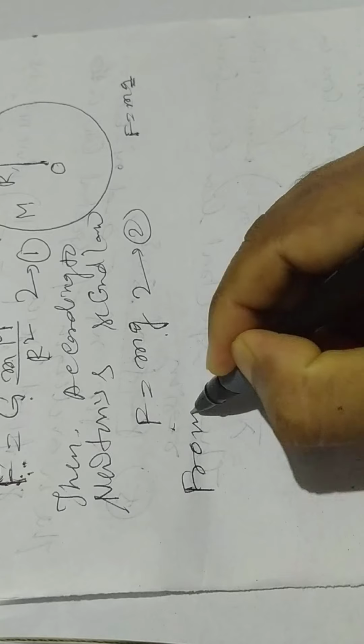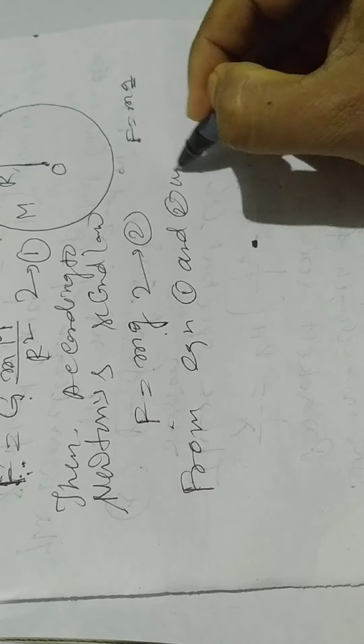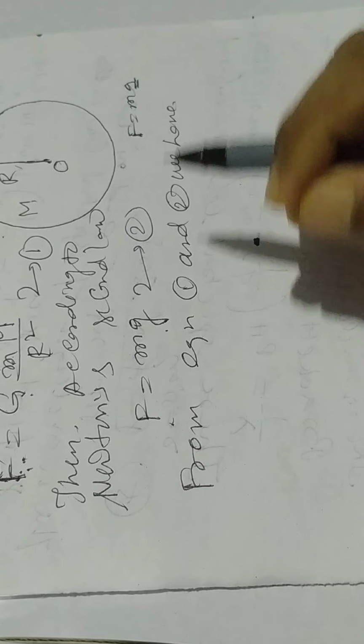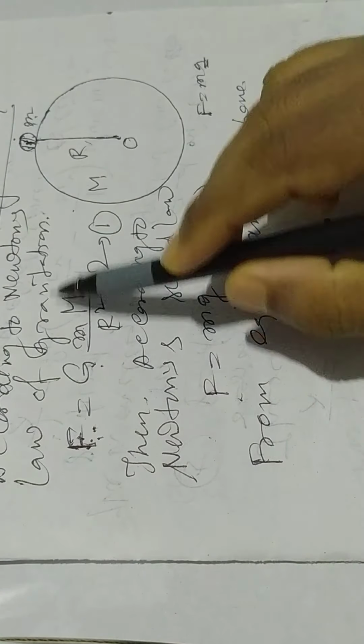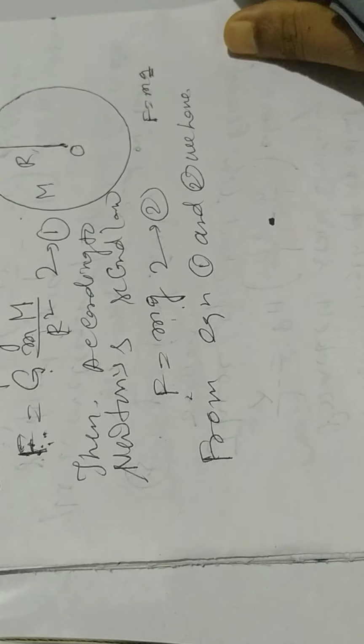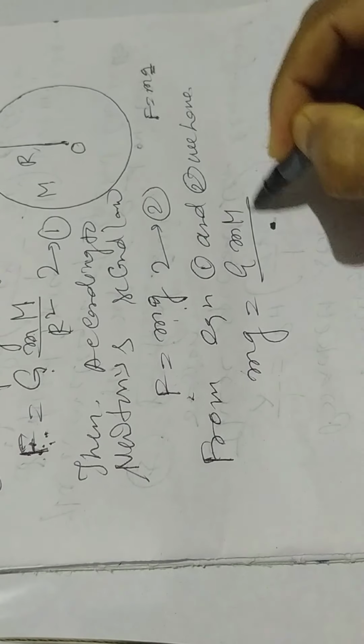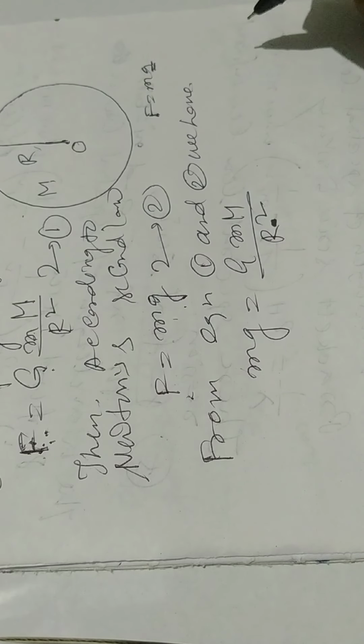From equations 1 and 2, since the left sides are equal, the right sides should be equal. So mg equal to G small m capital M by R square.